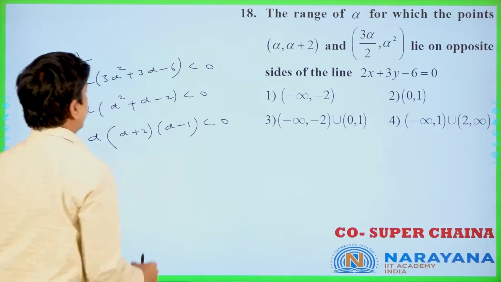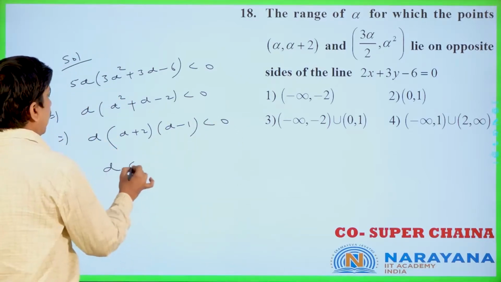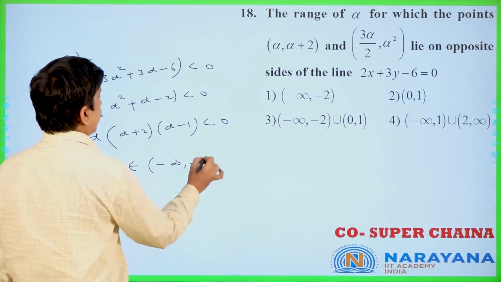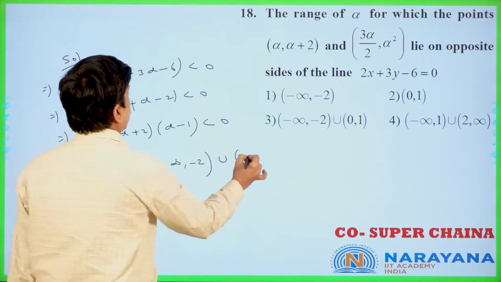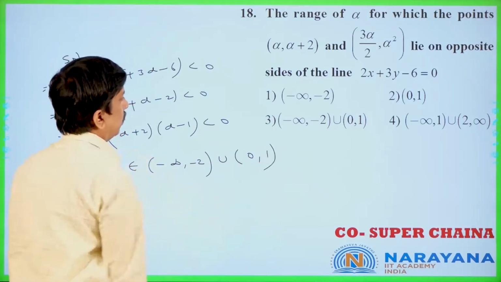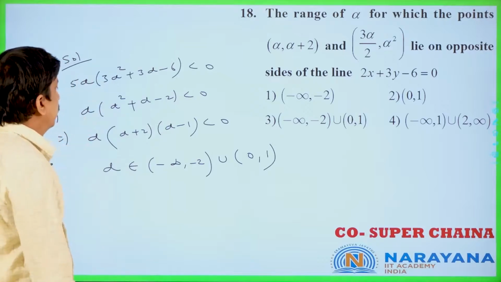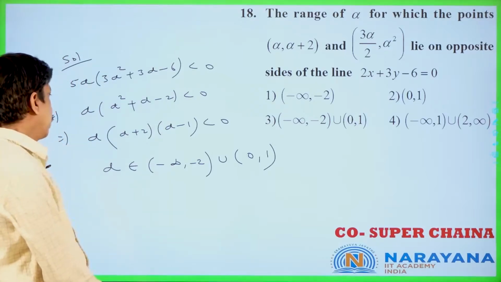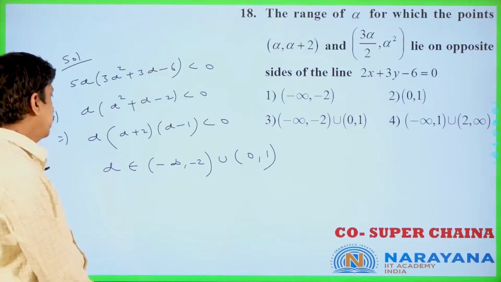By this inequality you can write the alpha value. Alpha belongs to minus infinity to minus 2 union 0 comma 1 only you will get. You check that one, is it clear or not? If you check the inequality, you get less than 0 only. Is it clear?